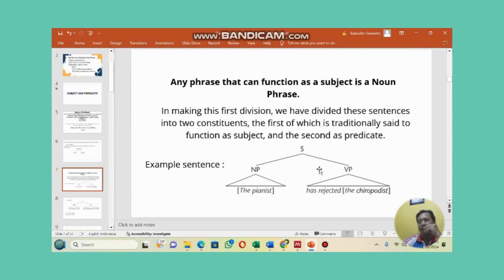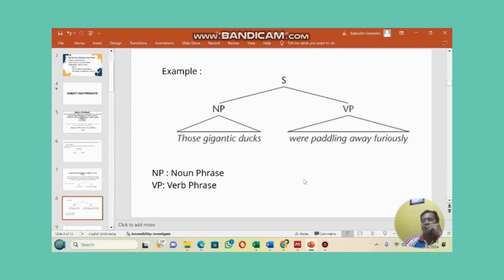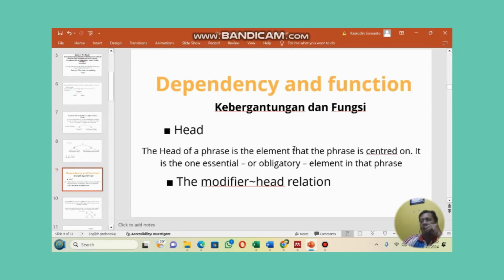For example, the pianist has rejected the zero bodies. Ini pada bagian pertama adalah NP-nya dan keduanya adalah VP-nya. Lanjut. Example, the gigantic ducks were paddling away furiously. Pada bagian yang pertama adalah NP, kedua adalah VP. Kita masuk dependency and function.